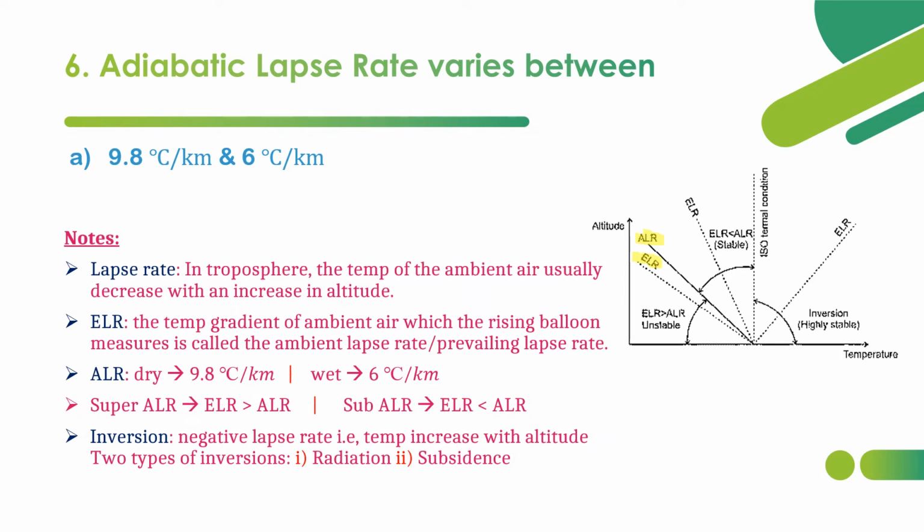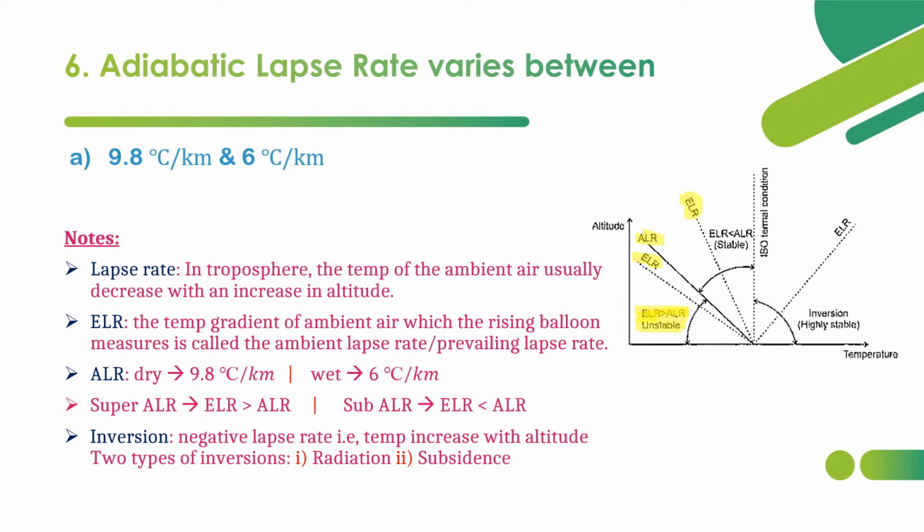ELR is greater than ALR because on increasing altitude there is a sudden decrease in temperature when compared to ALR. So that's why ELR is greater than ALR and the environment is highly unstable. Unstable means there will be dispersion of pollutant air, so that there is no trapping of pollutant air in that atmosphere.